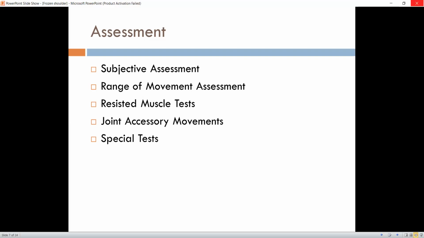Next are the special tests. There is no gold standard test for the diagnosis of frozen shoulder, but there are different special tests or functional tests which help us to assess the severity and how much functional range of motion is restricted in frozen shoulder.